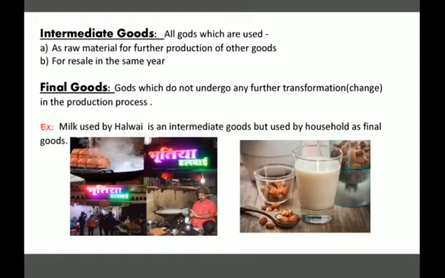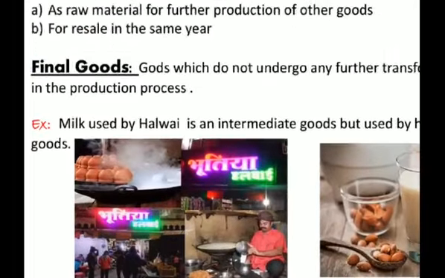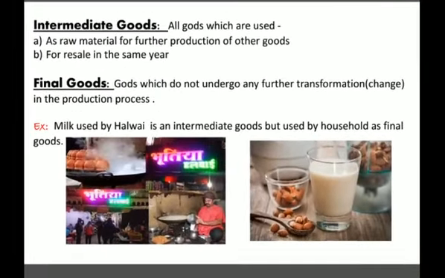If milk is used by a halwai, for making sweets or tea, obviously to sell those goods, then that milk will be called an intermediate good. And if that milk is used by a household, if I am purchasing milk for drinking it myself, then for me that milk will be a final good, because I'm not purchasing that milk for resale.